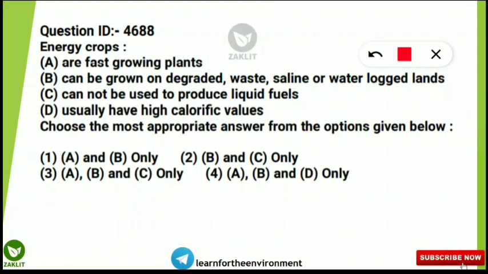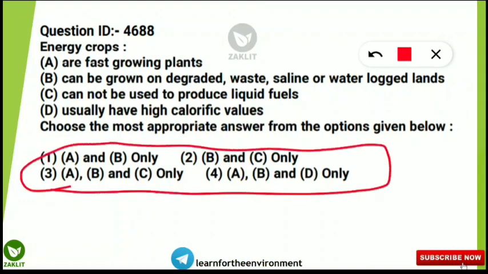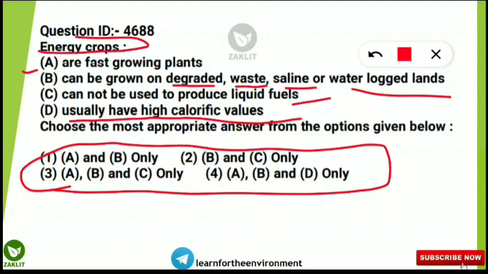So the next question is from the energy crops concept. So here 4 statements are given and you have to select which among the 4 statements are correct. And the first statement is energy crops are fast growing plants. Energy crops can be grown on degraded, waste, saline or waterlogged lands. Energy crops cannot be used to produce liquid fuels. Energy crops usually have high calorific value. So here also concept plays the important role. That means if you know what energy crops are, they provide energy. Energy means they are used as fuel. So this statement that is mentioning energy crops cannot be used to produce liquid fuels is absolutely wrong.